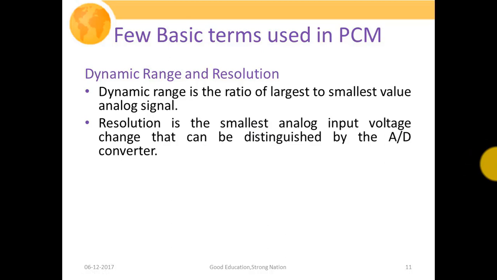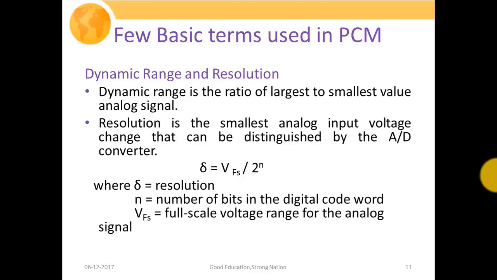Whereas the resolution is the smallest analog input voltage change that can be distinguished by the analog to digital converter, or the smallest voltage that can be measured by our A to D converter. The resolution is represented by delta and is given by VFS divided by 2 to the power n, where VFS is the full scale reading, given by Vmax minus Vmin, the difference of peak value to minimum value. Here delta is our resolution, n is the number of bits in the digital code words, and VFS is the full scale voltage range for the analog signal.